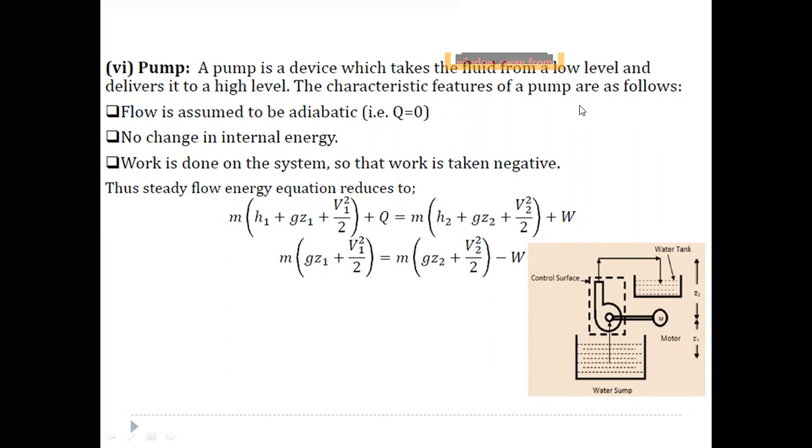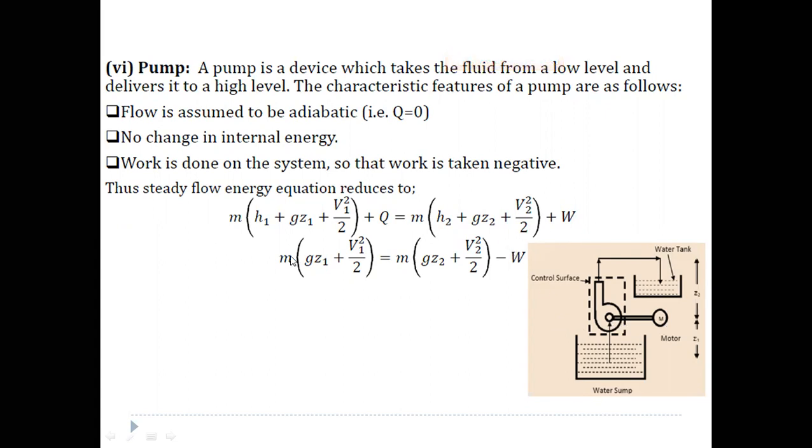Coming to the characteristic features of the pump, flow is assumed to be adiabatic. Adiabatic means there is no heat loss to the surroundings, that means Q is taken as 0. And there is no change in internal energy, so you can neglect the H terms also. Since for the pump we have to give some amount of work as input, that means the motor drives the pump, so the pump is taking the work from the motor. So W is taken as negative here.